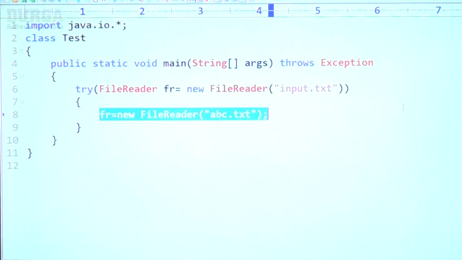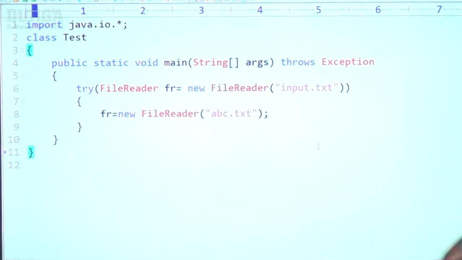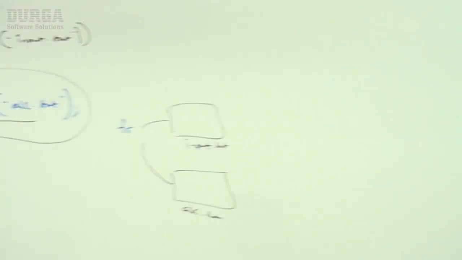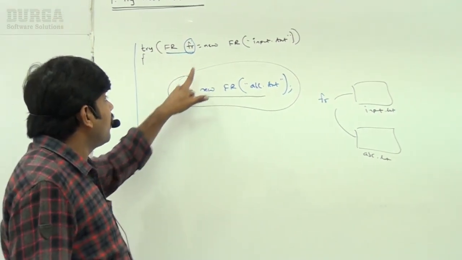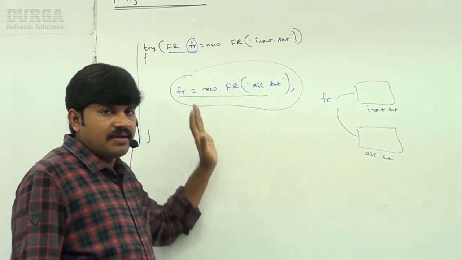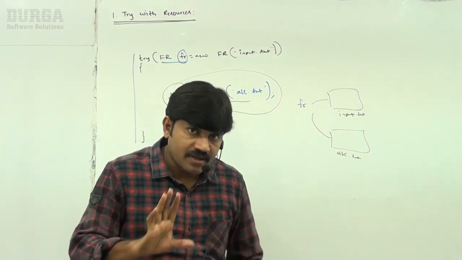This is the error we get by default. Take special care. So all resource reference variables are implicitly final, and we can't perform reassignment inside the try block. This is the third conclusion you should be aware of. Clear for all?